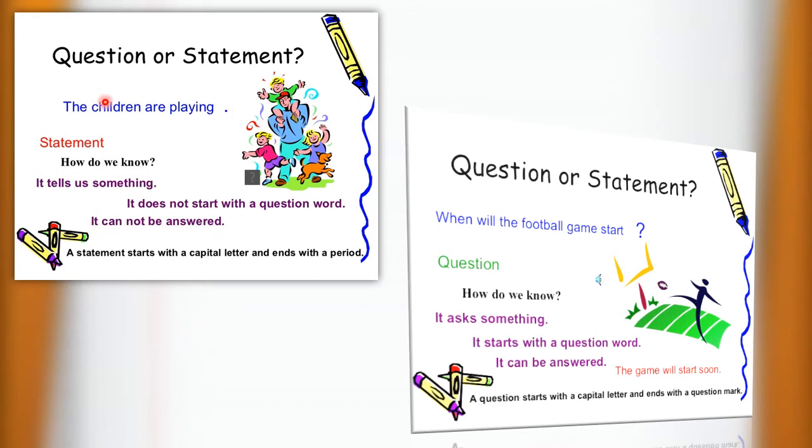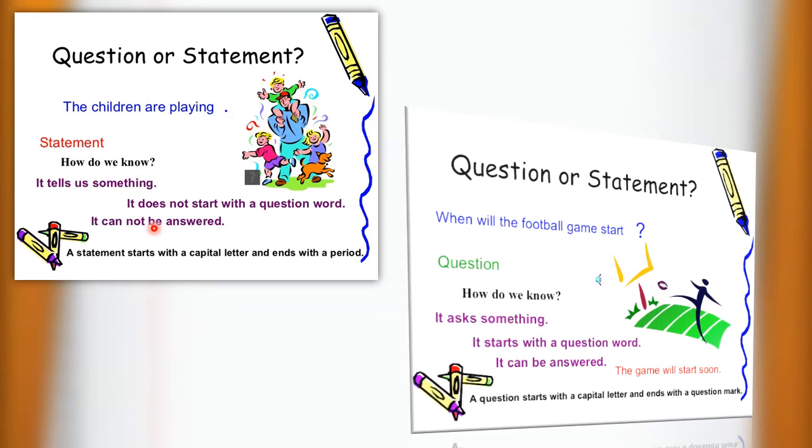Can you answer this sentence? The children are playing. What will be your answer? Since this is not a question, we cannot answer it, isn't it? So a statement is a sentence that tells us something, and it doesn't start with any question word.